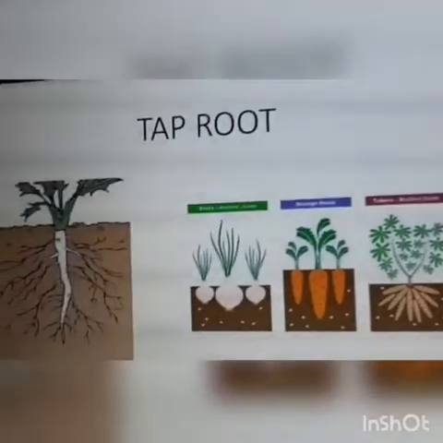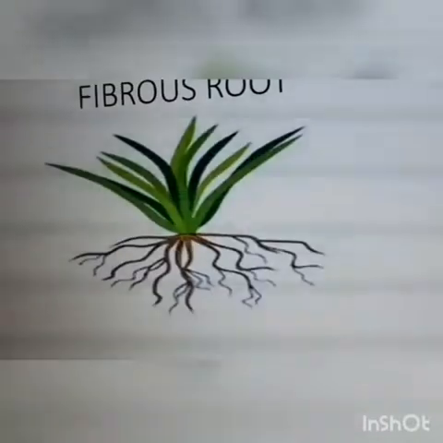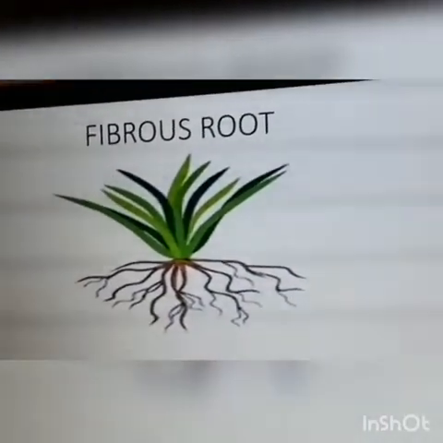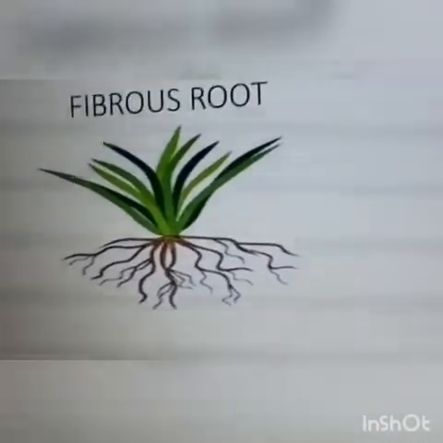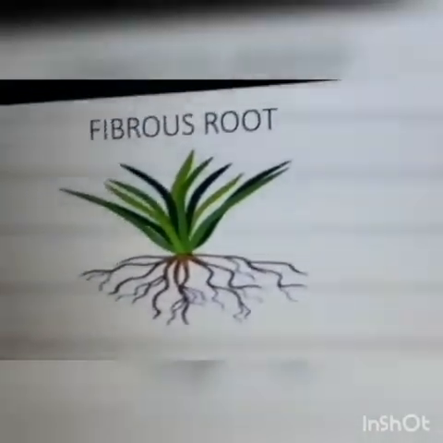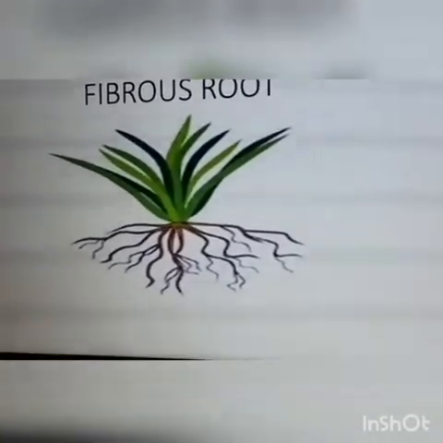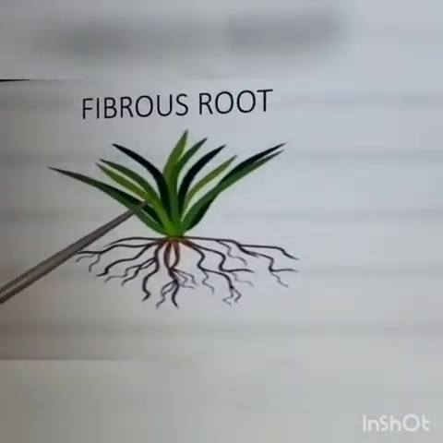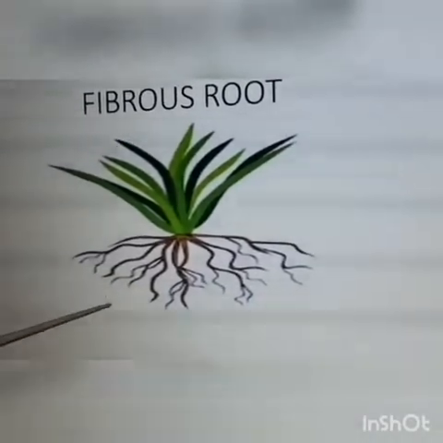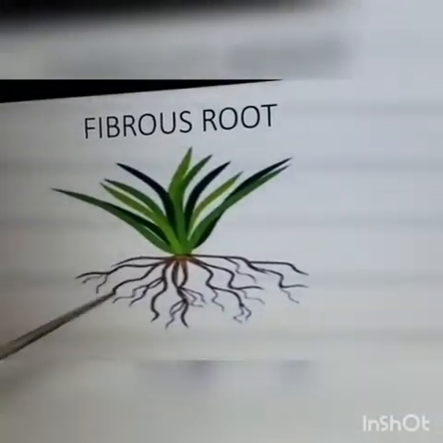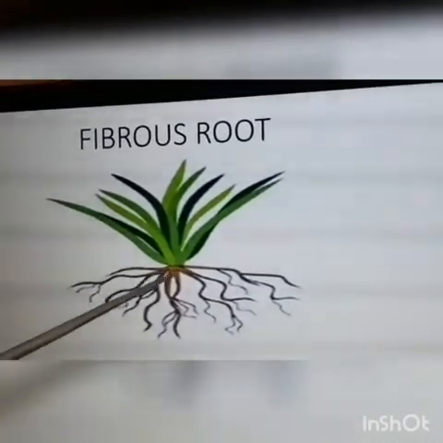Now we are done with the taproot. Let's talk about fibrous roots. As I already told you, how many types of roots do we have? One is taproot and the other one is fibrous roots. Now let's talk about the fibrous roots. They are a bunch of thin and small roots that grow from the base of the stem. Can you see the thin and small roots, children? Yes.